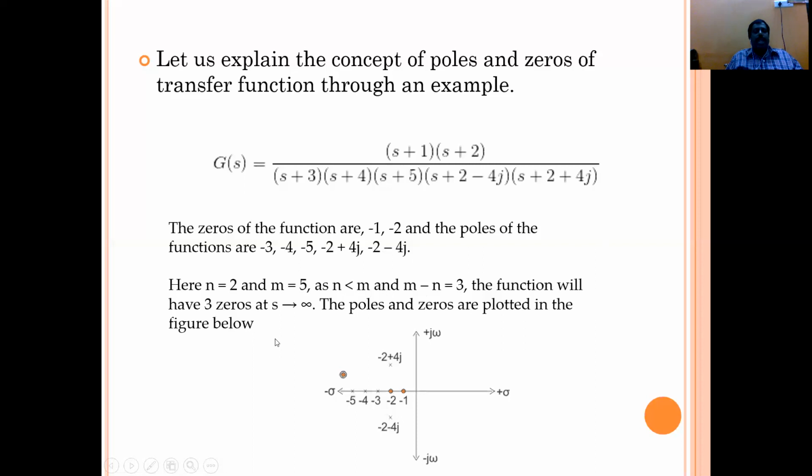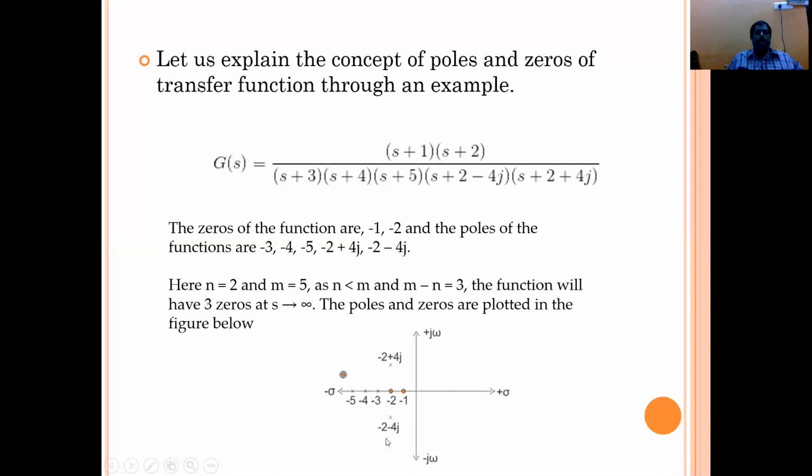The poles and zeros are plotted in the figure. The zeros are minus 1 and minus 2, represented with small circles. There are 5 poles: minus 3, minus 4, minus 5, and minus 2 plus 4j, which is a complex conjugate pair. Minus 2 plus 4j lies in the second quadrant, and minus 2 minus 4j is another pole in the third quadrant.